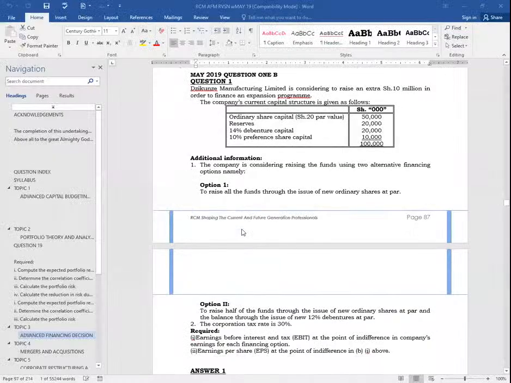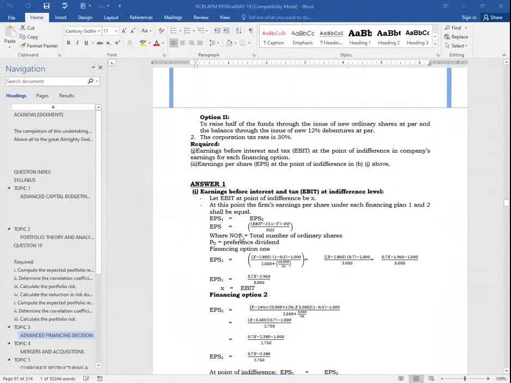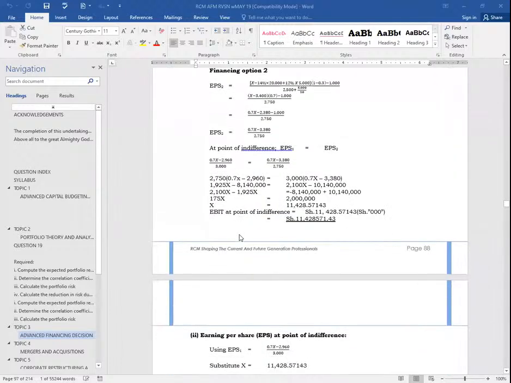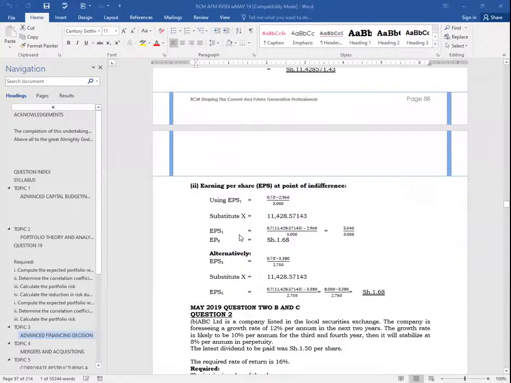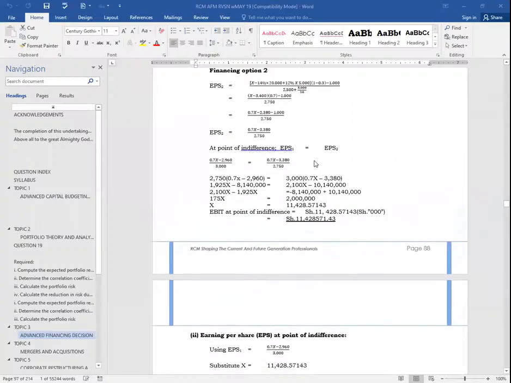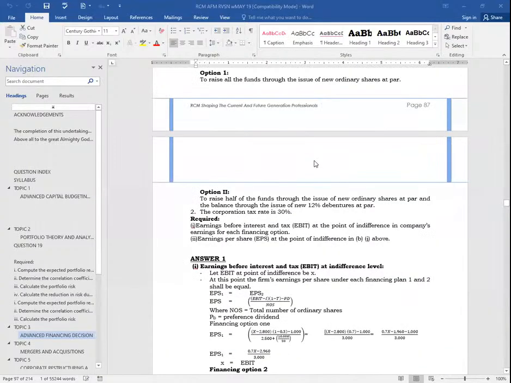Okay. So the question is right with us here. You can see the ones who got 1.68 here, they got 11 something here. Great. So what are we told here?